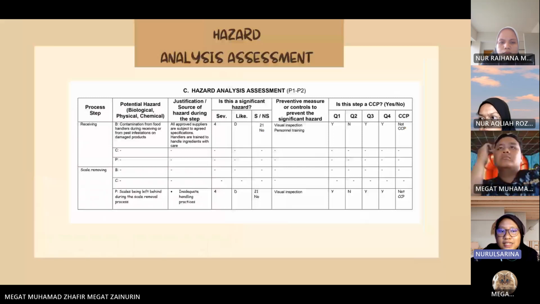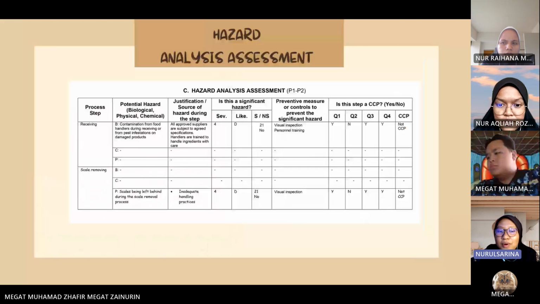So the severity is 4 and the likelihood is D, which when multiplied gives 21, which is not significant. So how do we prevent this hazard? We can do visual inspection and personal training. So based on the HACCP 3, we can see that this step is not a CCP.